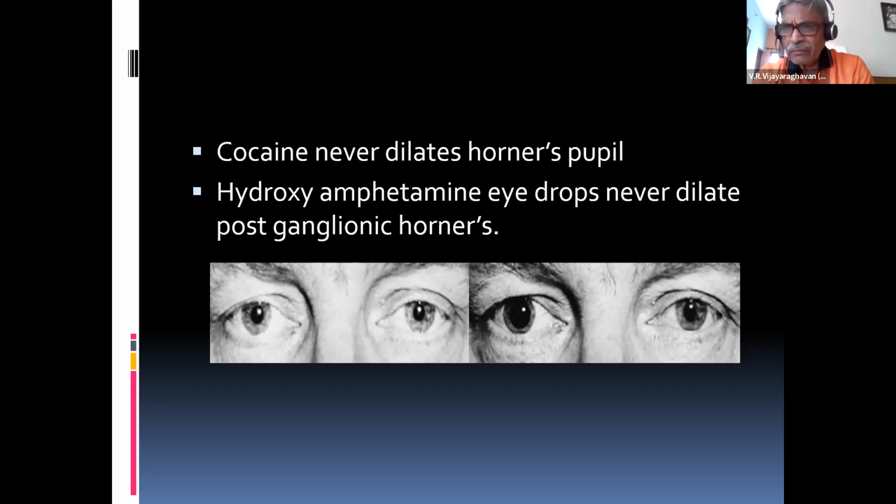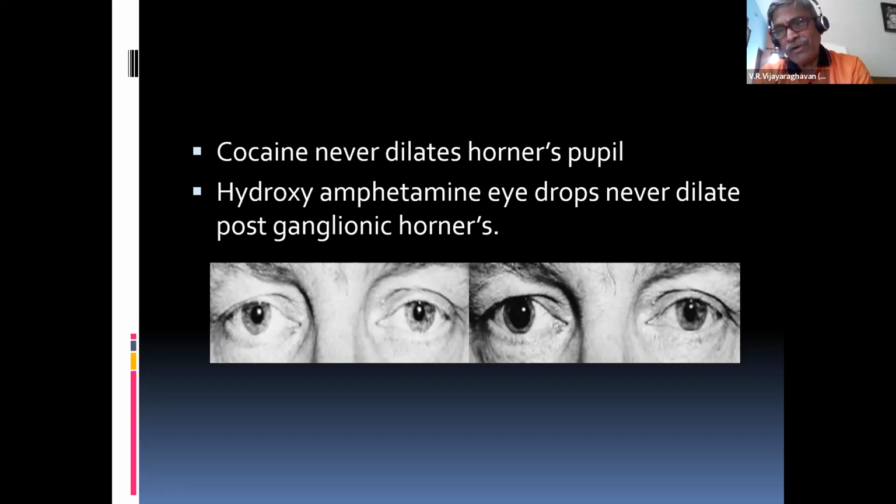Whereas if you have a postganglionic lesion, norepinephrine is not manufactured at all. Nothing is inside the nerves. Just know this point. If you know this difference, you can easily understand.